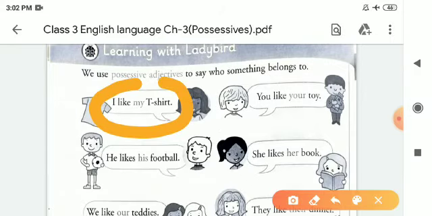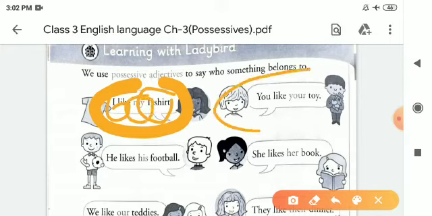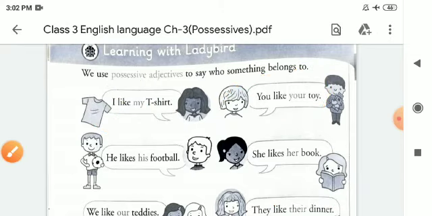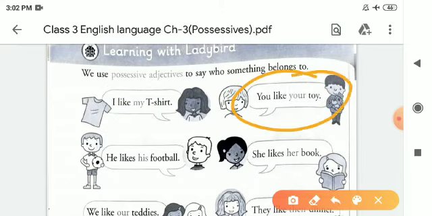I like my t-shirt. So the t-shirt belongs to I. My is the possessive adjective of I in this sentence. You like your toy. So, your toy. Toy is a noun here, and your is the possessive adjective of you.